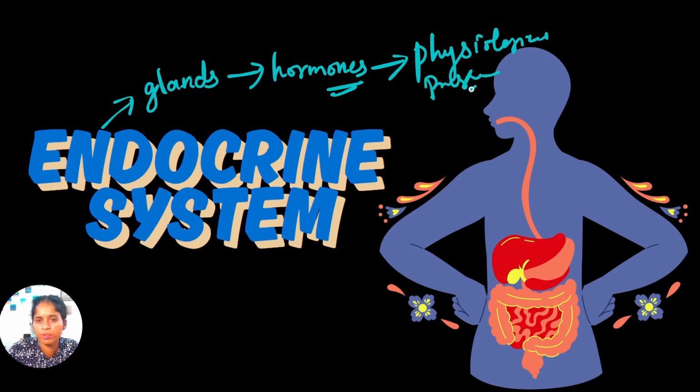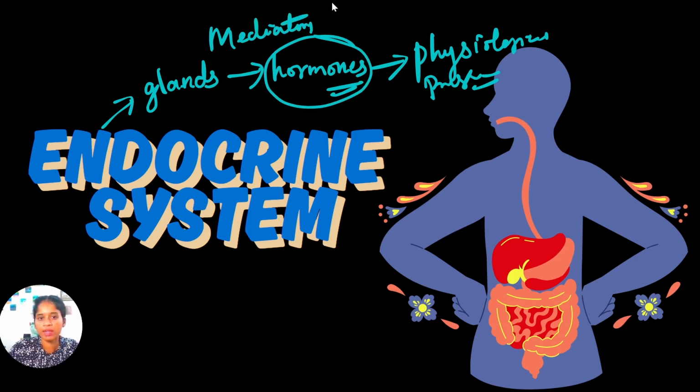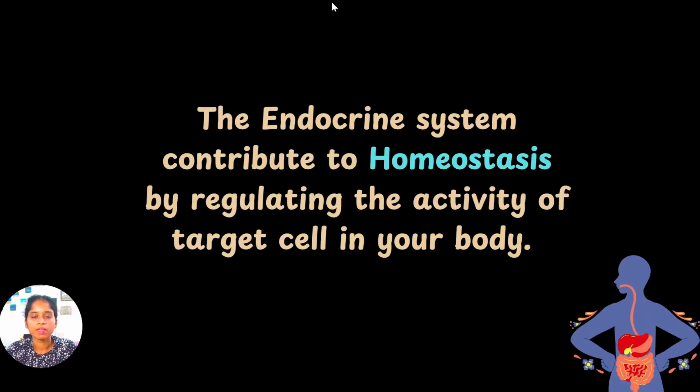Think about all the physiological processes that occur in our body, like growth, reproduction, respiration, digestion. All the physiological processes are regulated by hormones. So we can say that hormones are the mediators. That means the endocrine system communicates to our body with the help of hormones. Or we can say that the endocrine system contributes to homeostasis by regulating the activity of target cells in your body. What is homeostasis? Maintenance of the internal environment at a constant level. That is homeostasis, right?